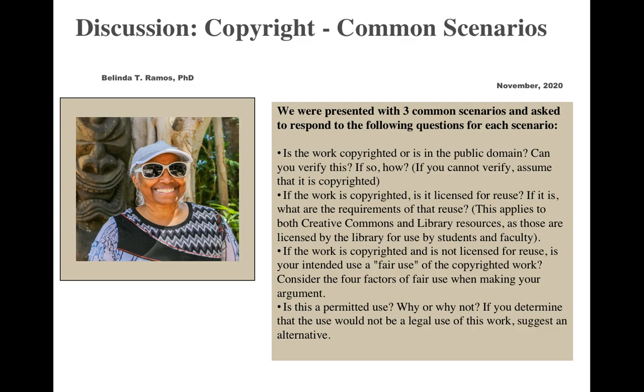And finally, is this a permitted use? Why or why not? And if you determine that the use would not be legal, then suggest an alternative.